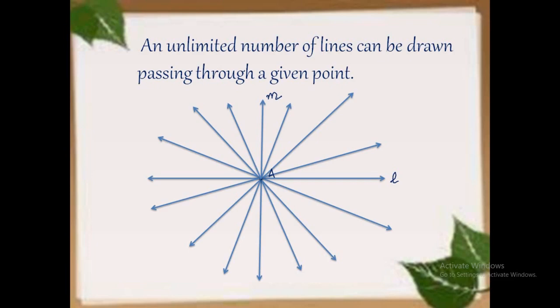That is what this property says: an unlimited number of lines. We cannot count the number of lines. That many lines can be drawn through a given point in a plane. It is the first property. Let's move to the next one.